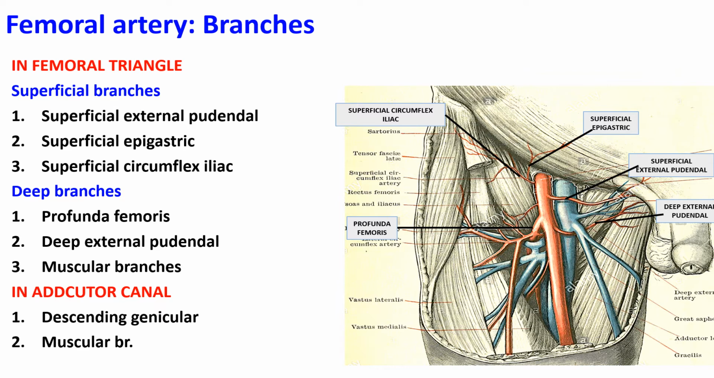Then the deep external pudendal artery runs medially in the femoral triangle, passes deep to the spermatic cord in male or the round ligament in female, and ends by supplying the scrotum or the labium majus. Apart from that, there are certain muscular branches which supply the muscles of the front of the thigh. Within the adductor canal, the femoral artery gives the descending genicular and the muscular branches. I will discuss them in detail in the adductor canal.